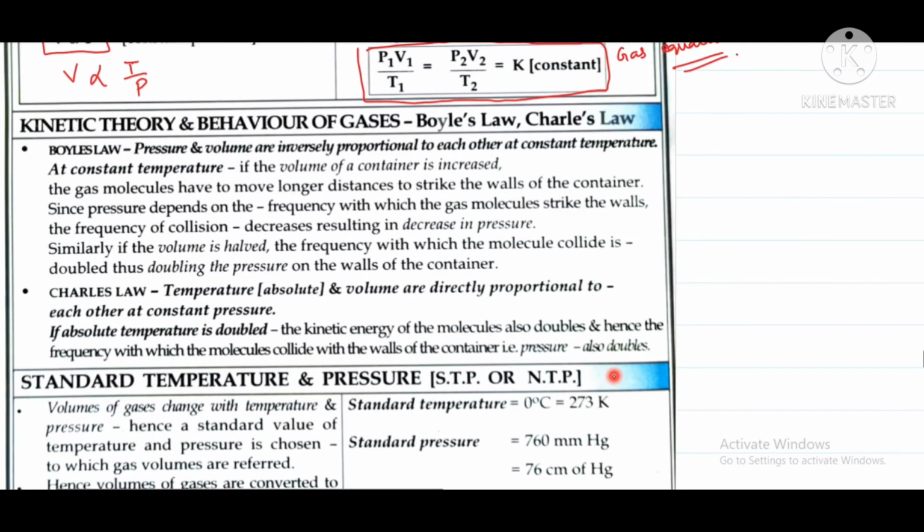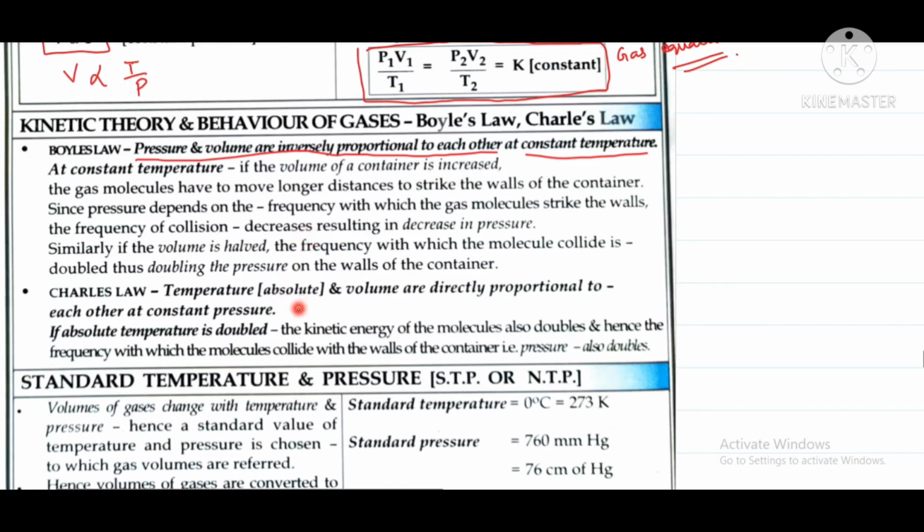Now we will understand the kinetic theory behind Boyle's law and Charles' law. In Boyle's law, pressure and volume are inversely proportional to each other at constant temperature. Why does this happen? Whenever the pressure is increased, the molecules come closer to each other, due to which the volume decreases. And whenever the pressure is decreased, the molecules go far from each other, so the volume is increased.